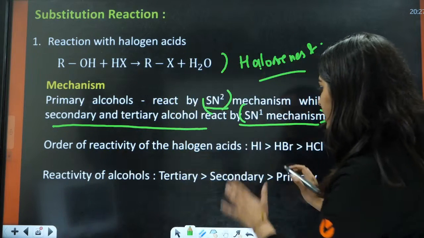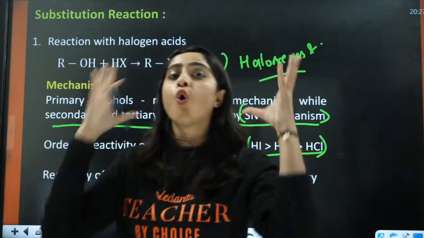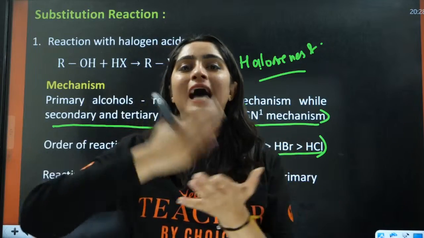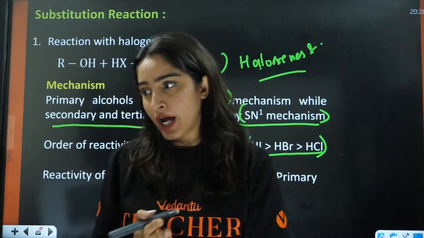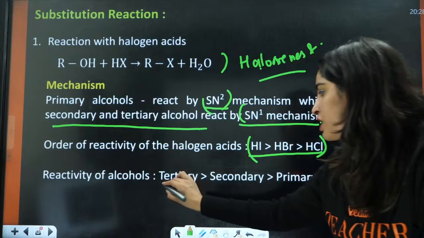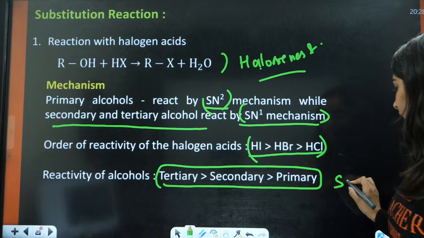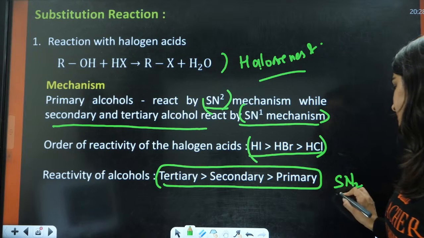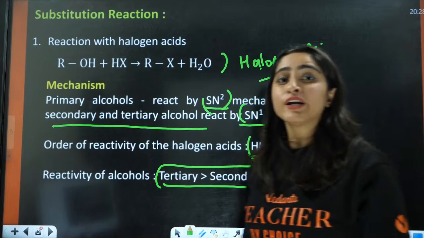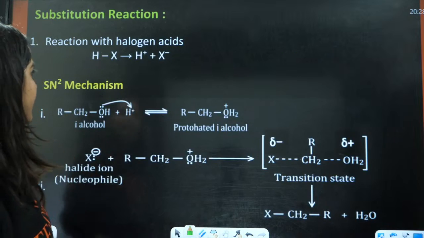Order of reactivity of halogen acids is HI, HBr, HCl. Why so? Because HI is bigger in size, so the bond length will be more, and that is why it will be easy to break the HI bond. Reactivity of alcohol is tertiary, secondary, and then primary. Sorry, this is towards the SN1 mechanism. According to the mechanism, there is this reactivity order.